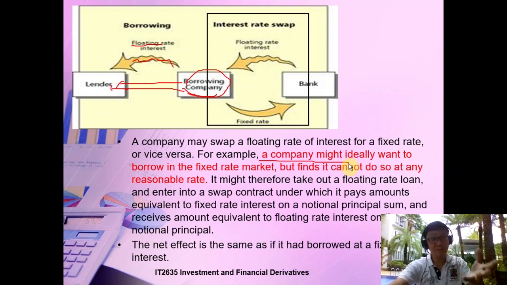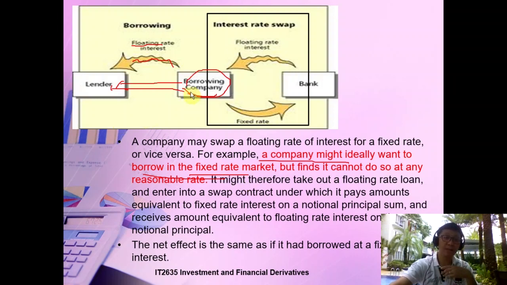Some month you pay 5%, next month 8%, then another month 10%, it might go up and down. This kind of fluctuation means people can't manage their costs. Companies want to be predictable so they can maintain a stable operating cost, so they might prefer borrowing at a fixed rate, which is more stable.